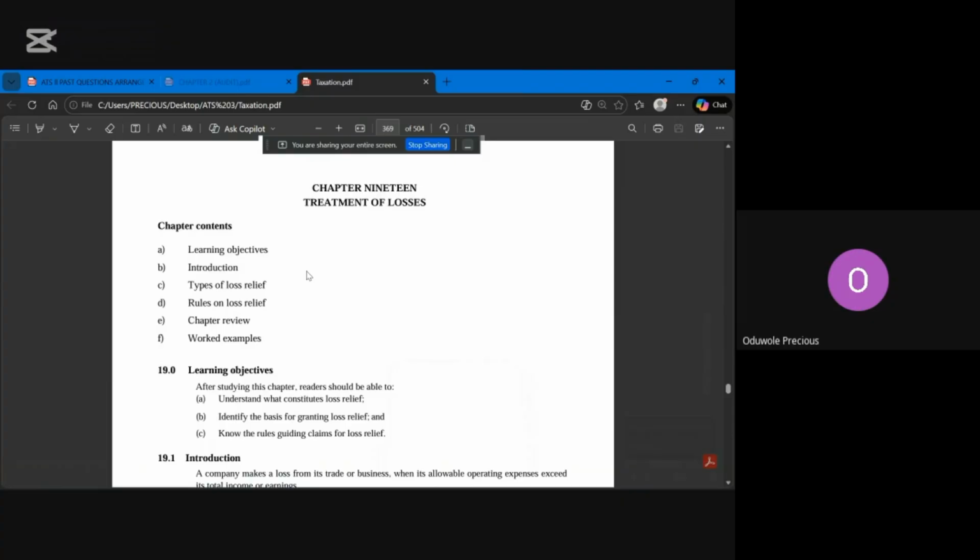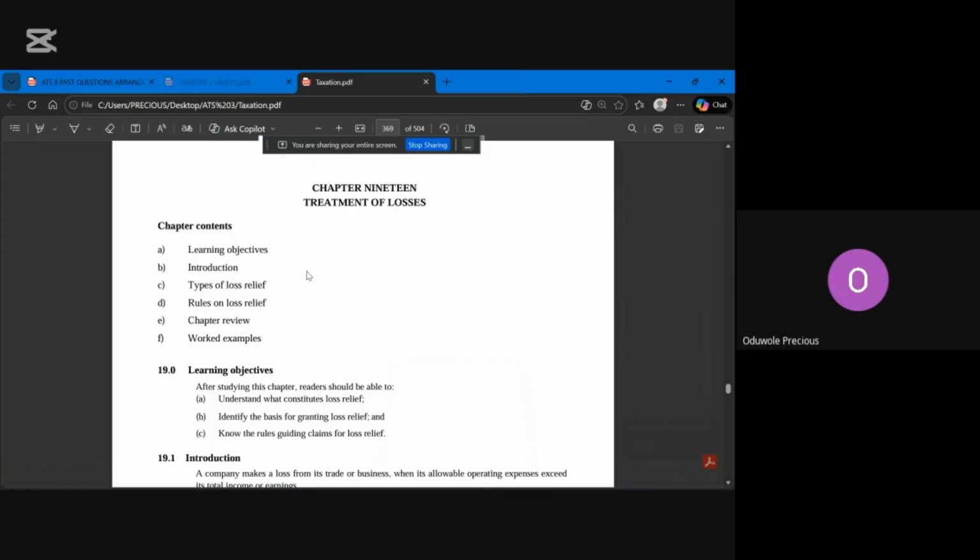Just ask. Okay. Now, when we treated chapter one, we talked about the things that we can tax. That means our tax base. And one of the things that we can tax is income and profit of either individual or companies, right? Yes, sir. But the question I will now ask is, what if this individual or company does not make profit?